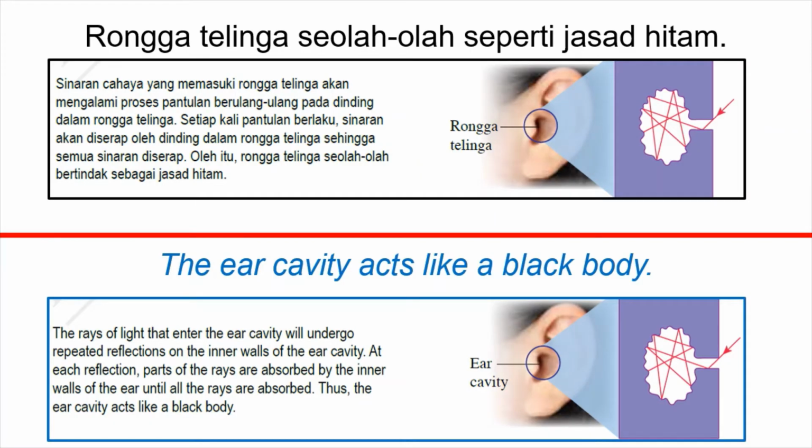This diagram shows that the air cavity acts like a black body. When there is a light ray enter the air cavity, the light ray will undergo reflection repeatedly in the inner wall until all the light rays are absorbed by the wall. Thus, air cavity is a black body.